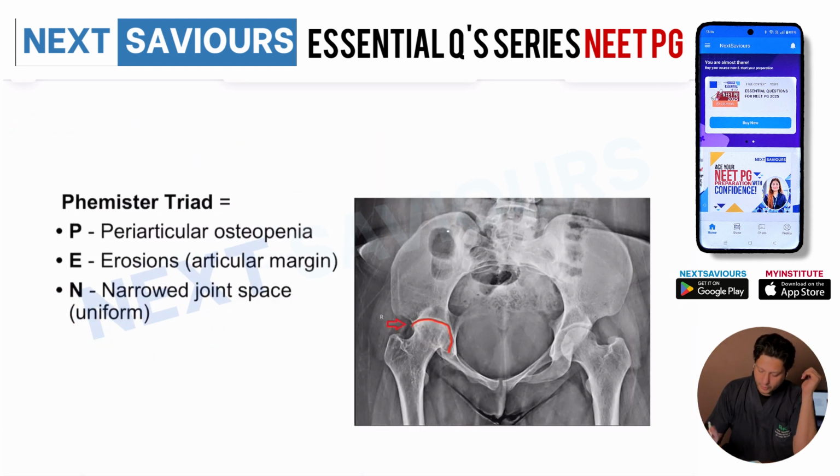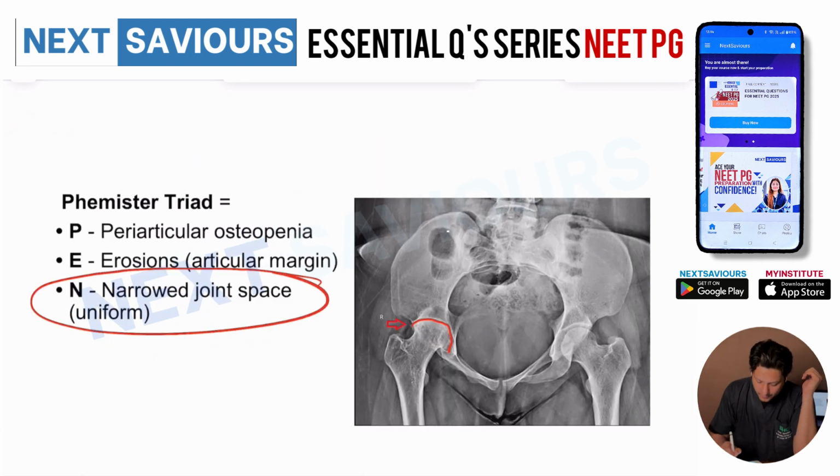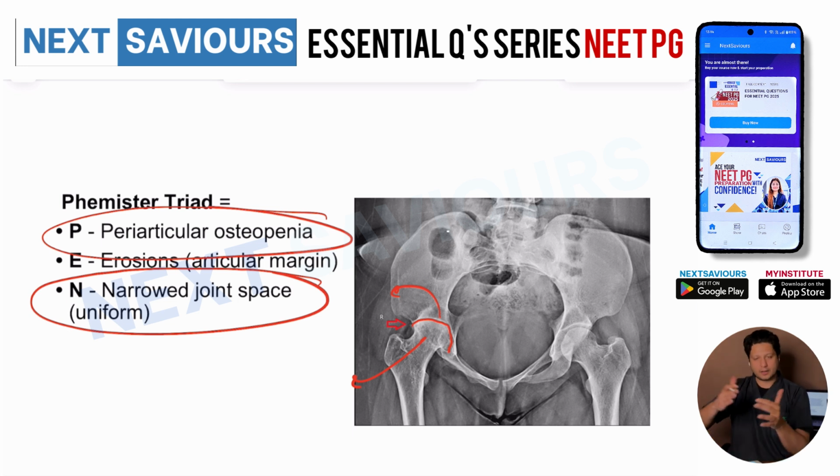But in tuberculosis of the hip joint, there will be a narrow joint space, which is the earlier finding. Apart from this, there will be periarticular osteopenia. Peri means around, articular means joint, so around the joint there is a reduction in bone density, osteopenia. And there are erosions, that means the articular margins are eroded. So this is how the X-rays of tuberculosis of the hip joint are identified.